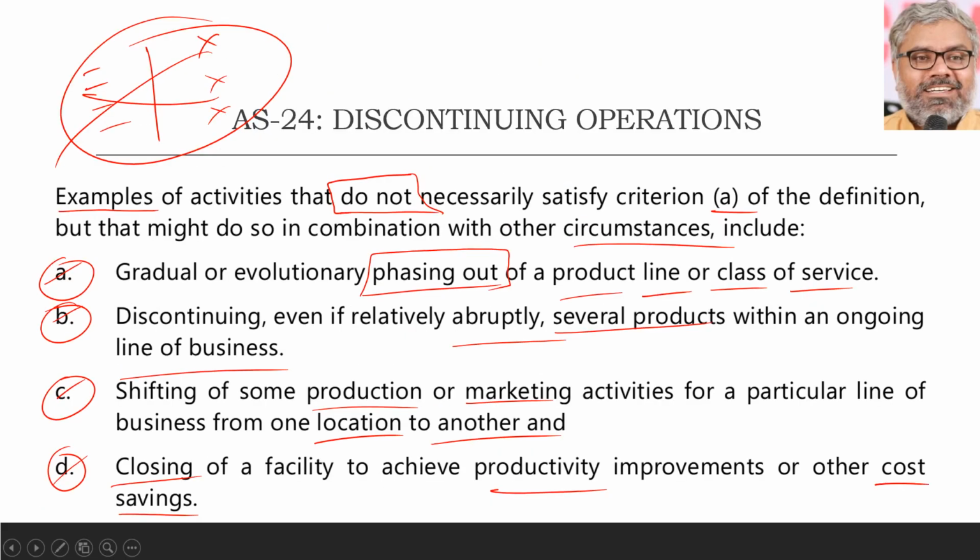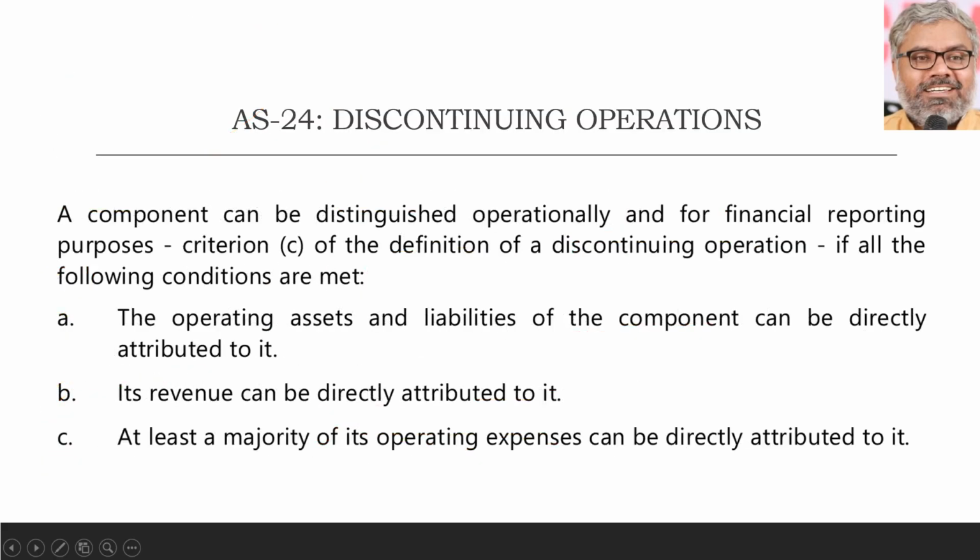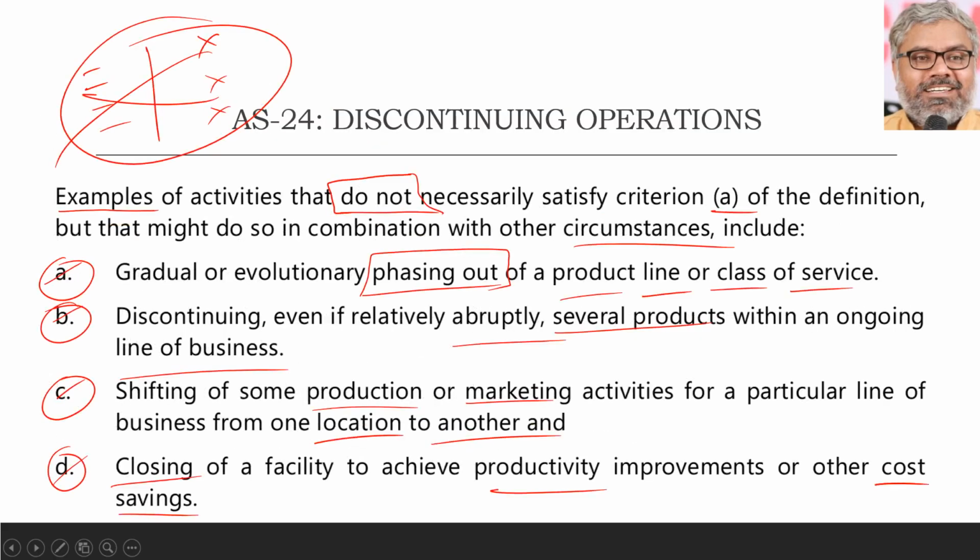You should remember that and should be able to reproduce it. And this one, there is nothing to remember, but understand that just by phasing out or even discontinuing some of the products, or shifting the facilities from one location to another, or closing of a facility for achieving productivity or cost savings purposes, cannot prima facie be called discontinuing operations. So the very core things as far as this standard is concerned are these 2. That is the AS24 crux, we can say. Okay, fine. This is discontinuing operations.